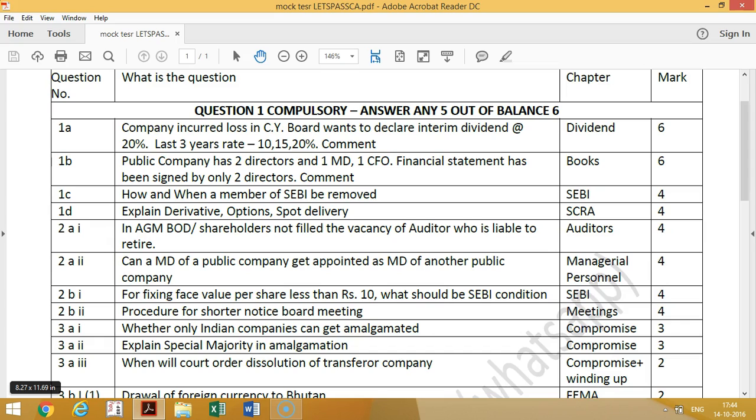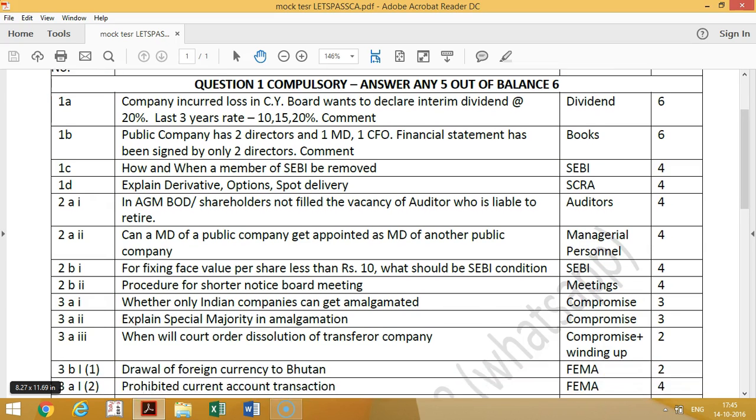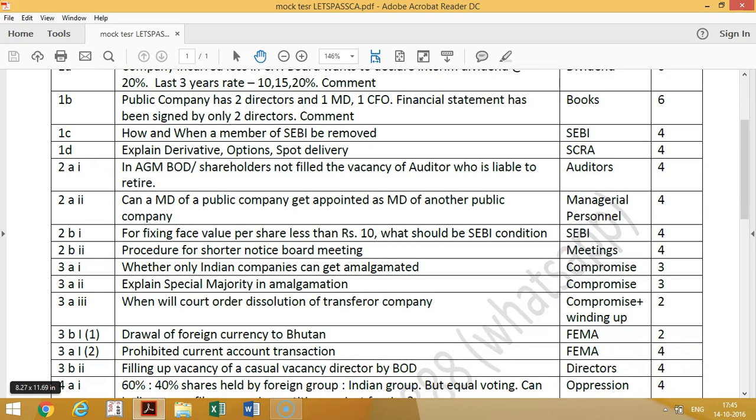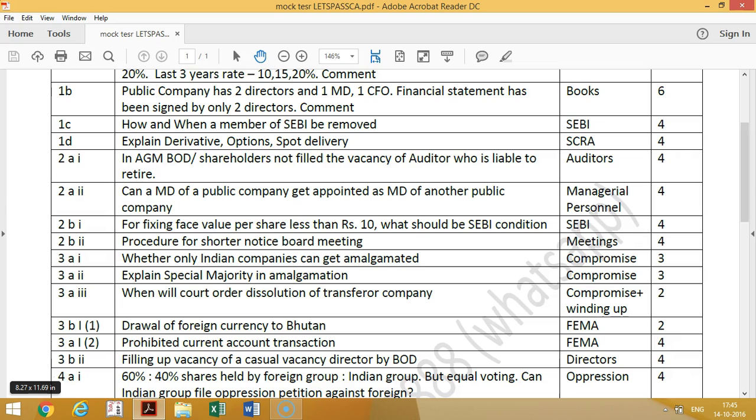Then explain derivatives, options and spot delivery contract. For derivatives you should write that it derives its value from the underlying asset. Then for options you should write call option, right to buy, and put option, right to sell, right to make delivery. Then for spot delivery contract you should write that both buying and selling will end at the same time, same day, or T plus 2 days. So with this we have completed the compulsory question.